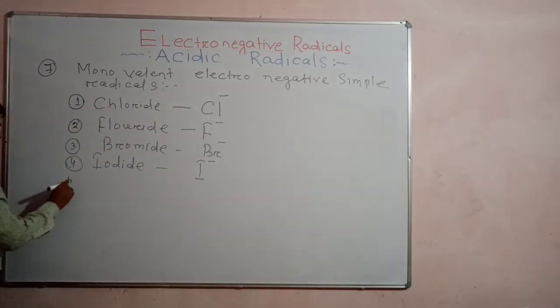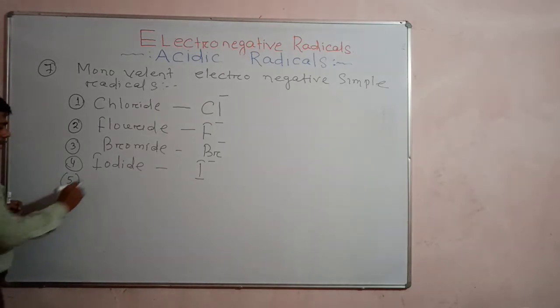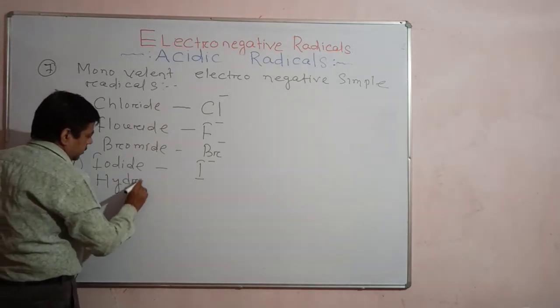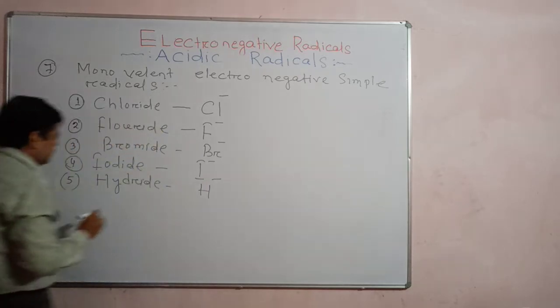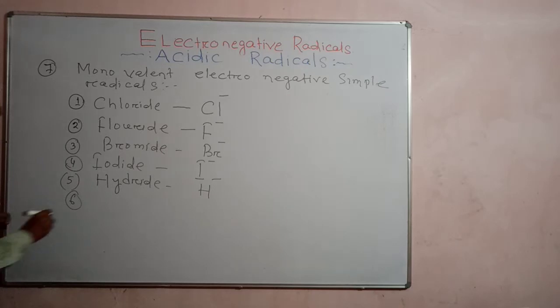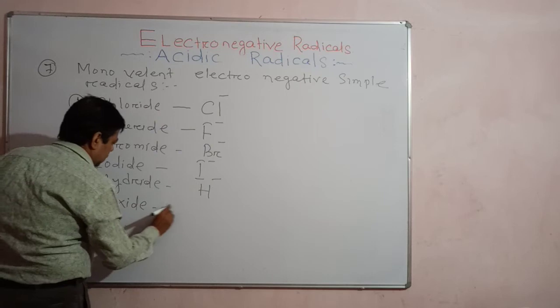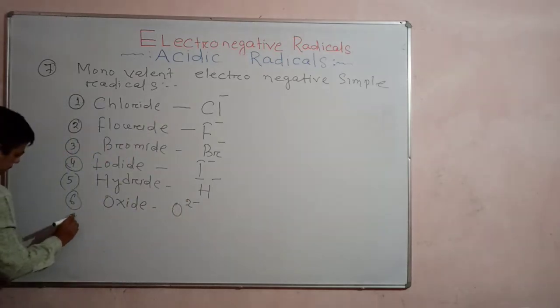Next is hydride, H minus. And the next one is oxide, O2 minus. Nitrite.